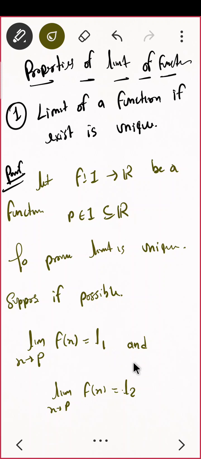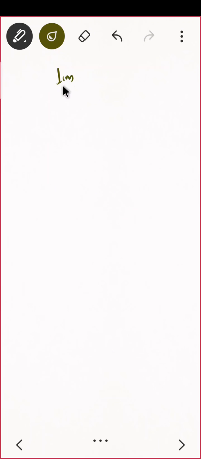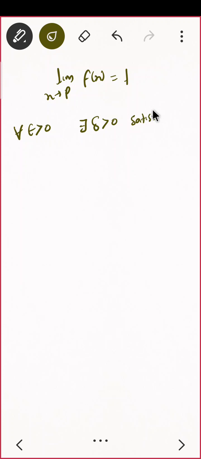Okay, now what should you do? You start with the definition, correct? How do you define limit x tending to p f of x is equal to L? Do you remember? For all epsilon positive, as I told you in the last class, there exists delta positive satisfying mod of x minus p less than delta. Do you agree? That should imply mod of f of x minus L is less than epsilon.